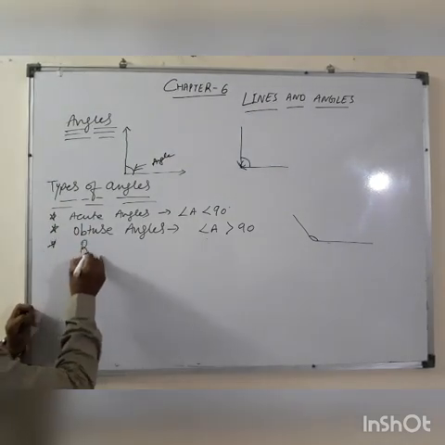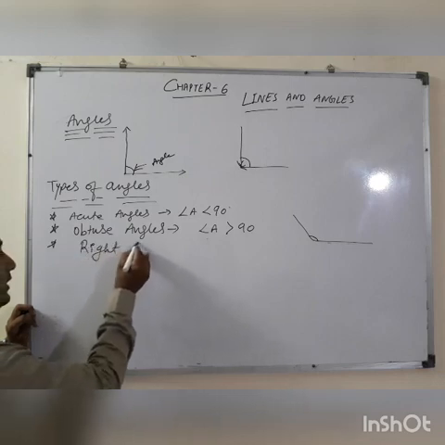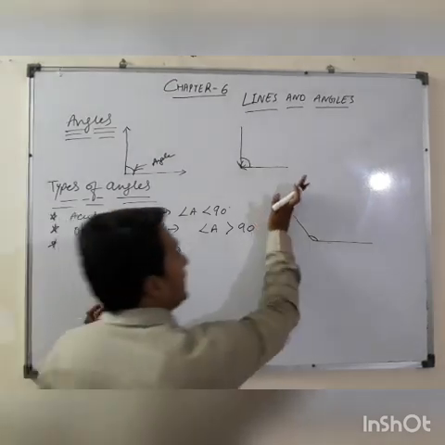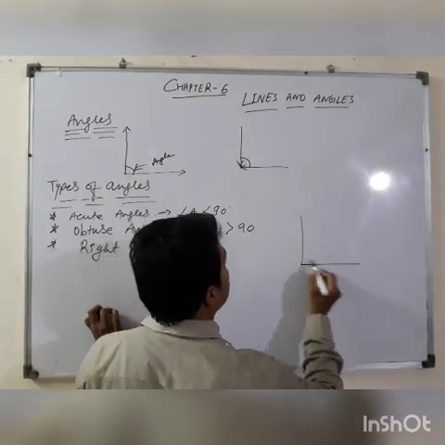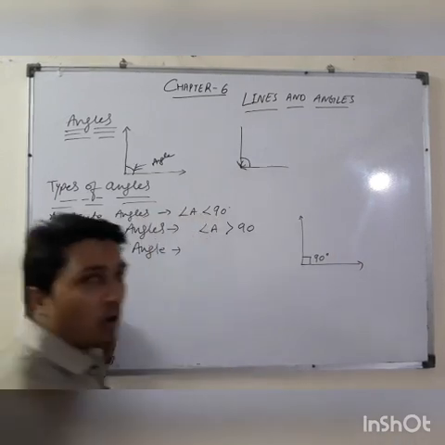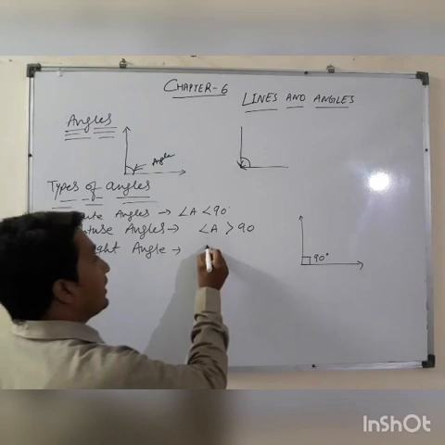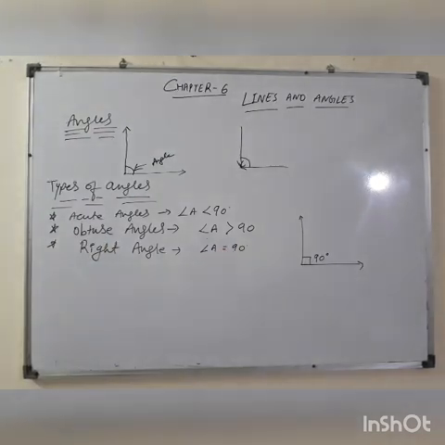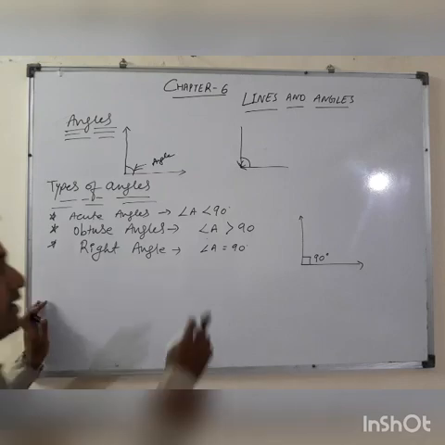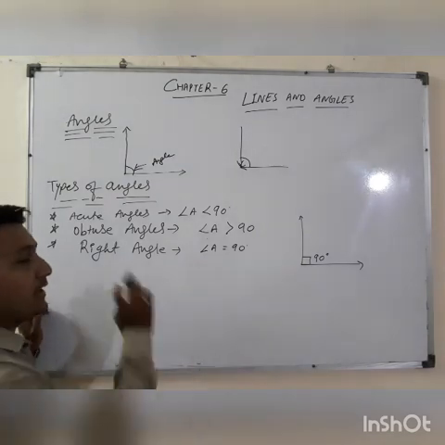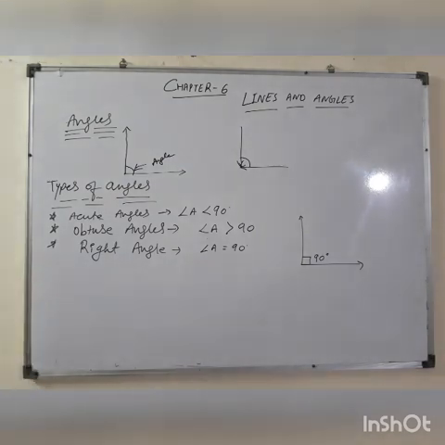Next is the right angle. What is the meaning of right angle? Right angles are the angles which are exactly 90 degrees. If angle A is equal to 90 degrees, it is not compulsory that the angle is always named A. You can give any name. If any angle is equal to 90 degrees, it is a right angle. Is it clear?